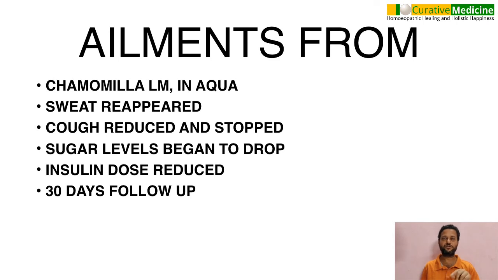Now that sweat which was there came back, and the cough gradually reduced and stopped. Fever also gradually reduced and stopped. The patient became apyretic. There is no cough at all. And interestingly, even with chamomilla, the sugar level started dropping down, and the patient was getting hypoglycemic spells. Cross-checking the sugar levels and the insulin levels, we started reducing it, consulting with the concerned allopathic doctor. This patient has been followed for 30 days now. There is again a long way to go. We'll see what happens to the patient in future course.